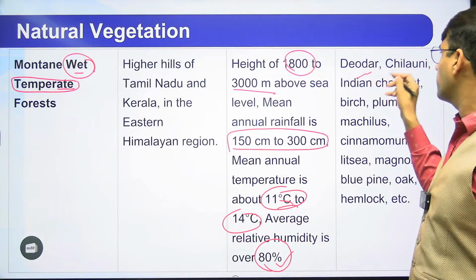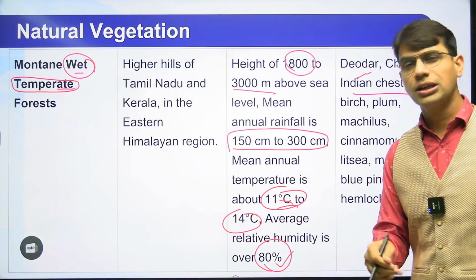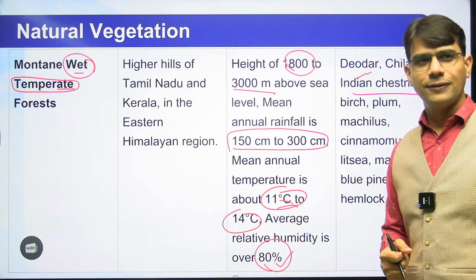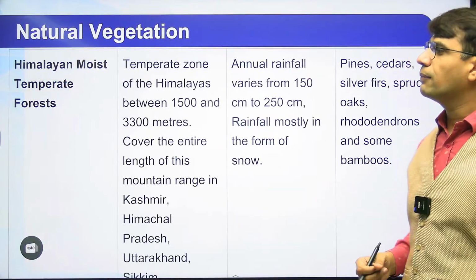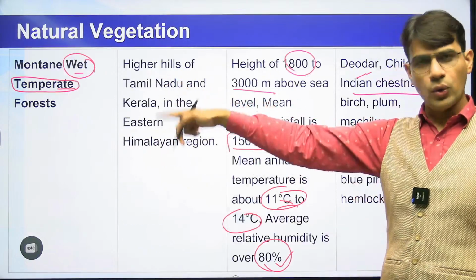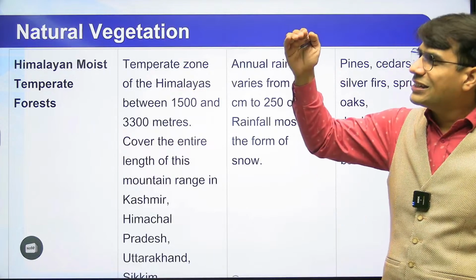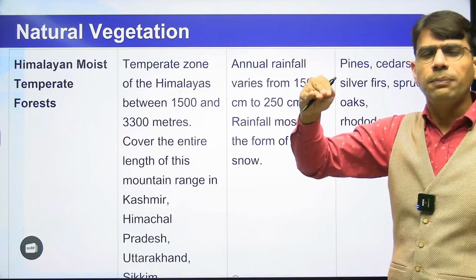दियोदार ट्री हैं, आपके चिलन ट्री हैं, इंडियन चेस्टनट हैं, बर्च है, प्लम ट्री है. These are the trees which will be found in this region. Then you have the Himalayan moist temperate. After the wet temperate, थोड़ा सा रेनफॉल को कम कर दीजिए. Because there is increase in height, तो हाइट बढ़ने से इवन रेनफॉल अपने आप भी कम हो जाता है.